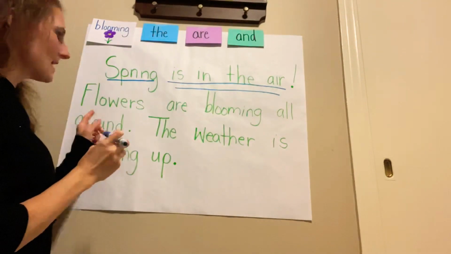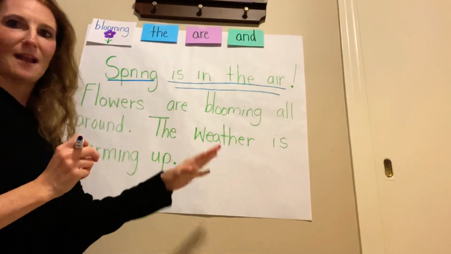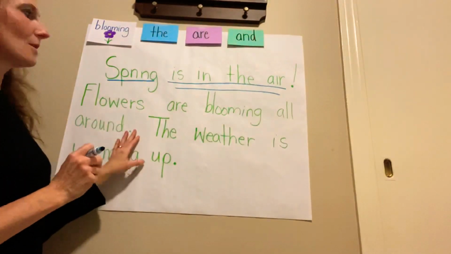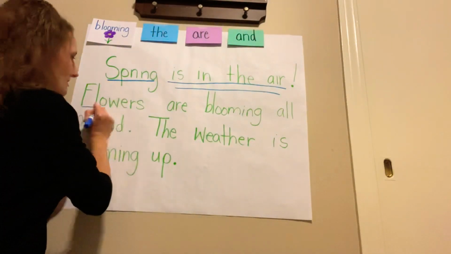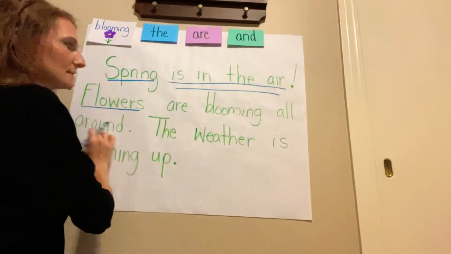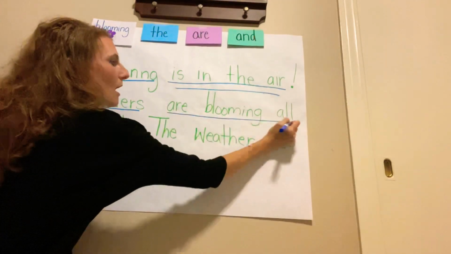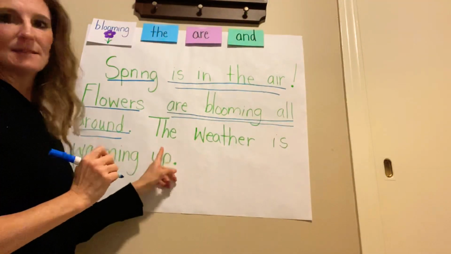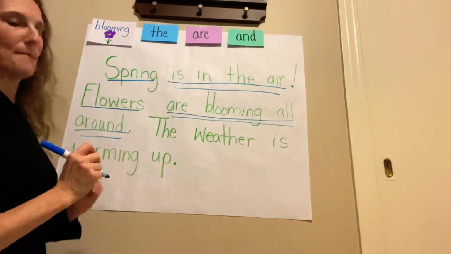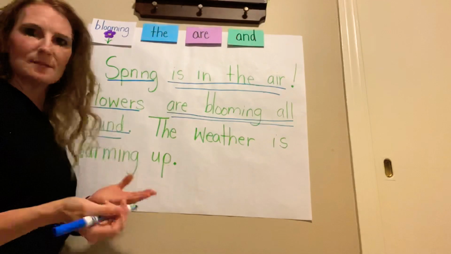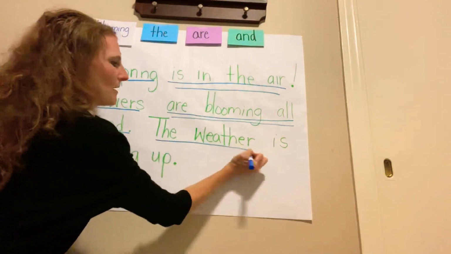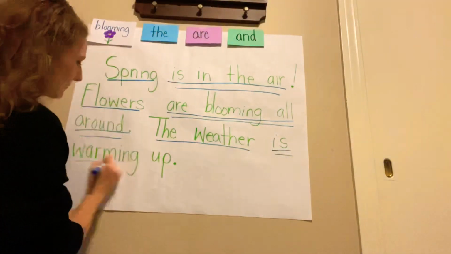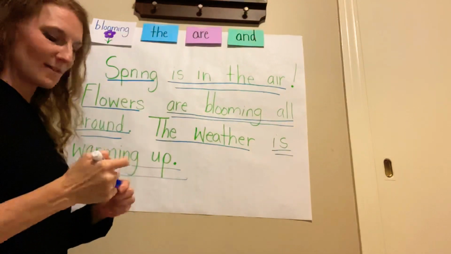Spring is in the air. Okay, so let's look at our next sentence and make sure it's a complete sentence. Does it have a naming part and a telling part? So flowers are blooming all around. What are we talking about? Flowers. So that's our naming part. And the rest of the sentence is about the flowers. The telling part, are blooming all around. Excellent. So our last sentence, the weather is warming up. Nice. So what's the sentence about? The weather, that's the naming part. And what's it telling us? What's going on with the weather? Is warming up. So that's the telling part.